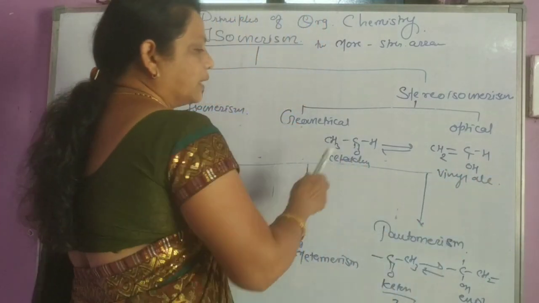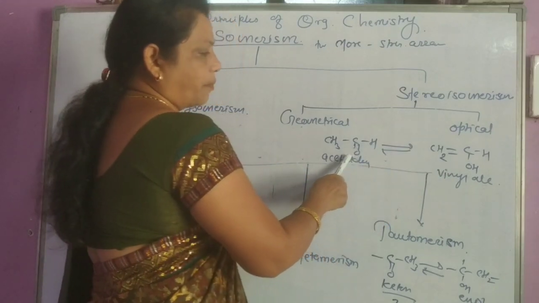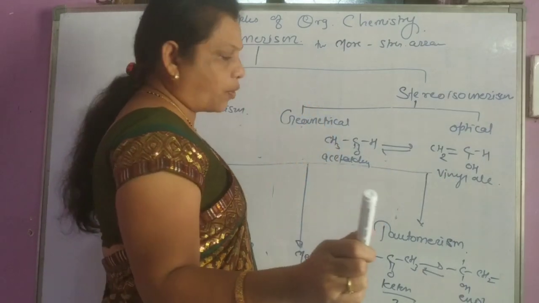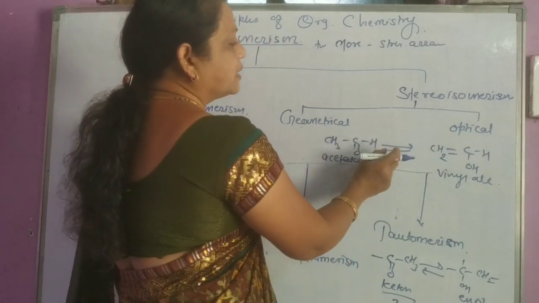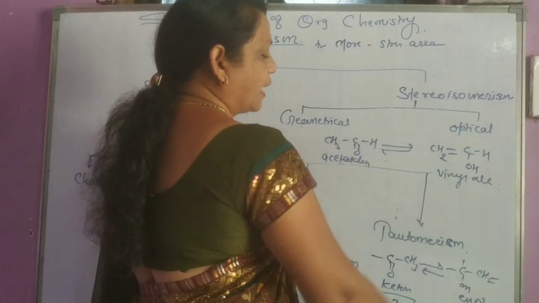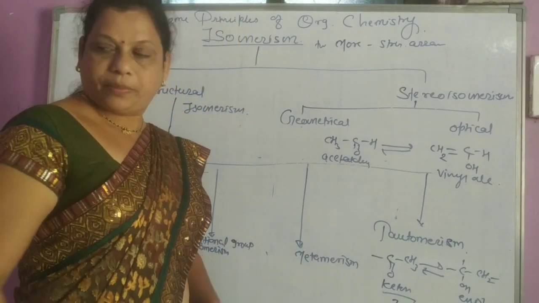These two structural forms have the same molecular formula and are interconvertible, and such isomerism is called tautomerism.